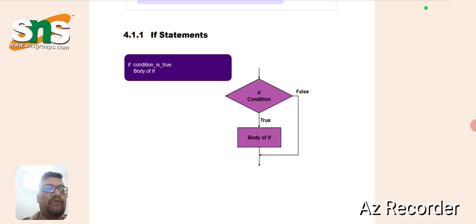If a condition is given and it is false, it goes to the end of the statement. If it is true, then it goes to the body of the if. This is how the if statement works in Python. The syntax for the if statement is given above. If condition_is_true, then the body of if will be executed.